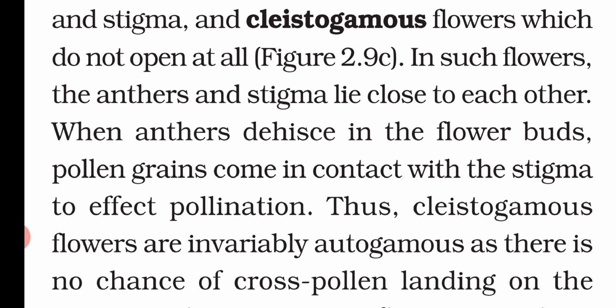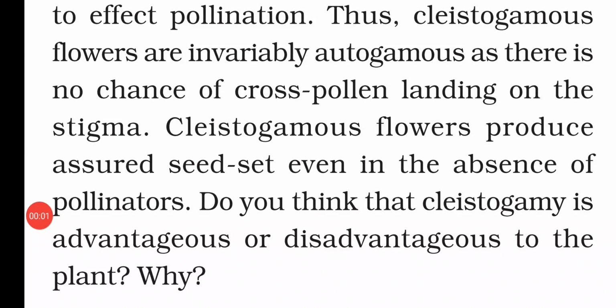Thus in cleistogamous flowers, autogamy occurs very easily and there is no chance for cross-pollination. That means just because they are closed, no other flower's pollen grain can easily enter or land on the stigma, and that is why cross-pollination is not found in cleistogamous flowers. Just because cleistogamous flowers are closed, they are assured to produce a set of seeds even in the absence of pollinators. They don't need any pollinators; without pollinators, they are able to produce seeds.